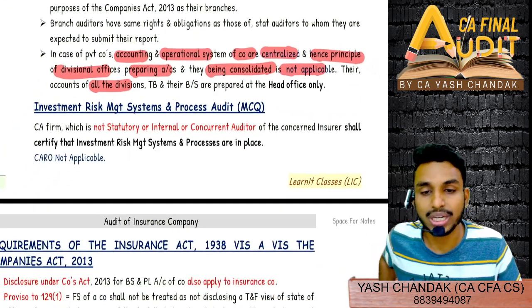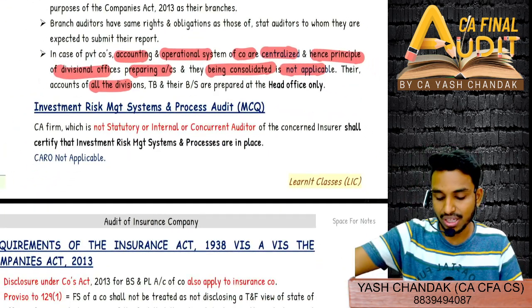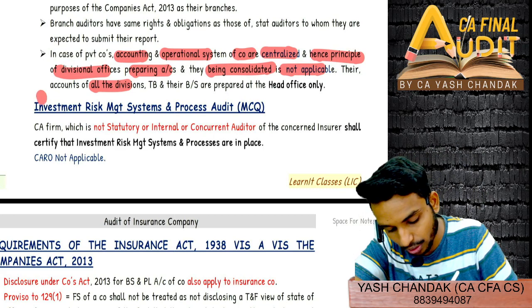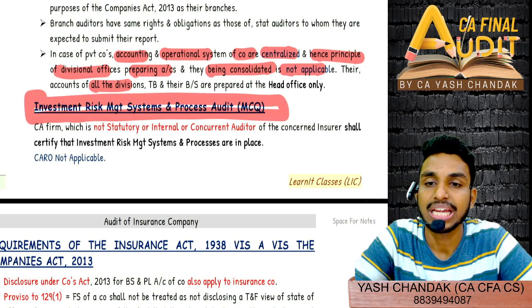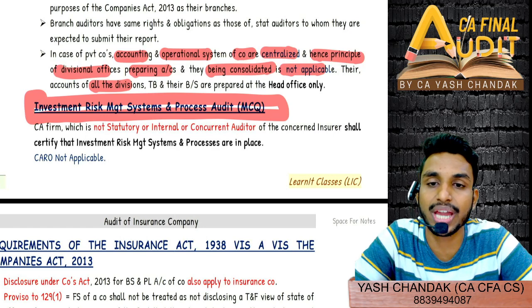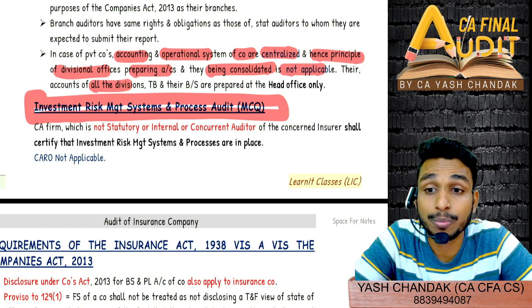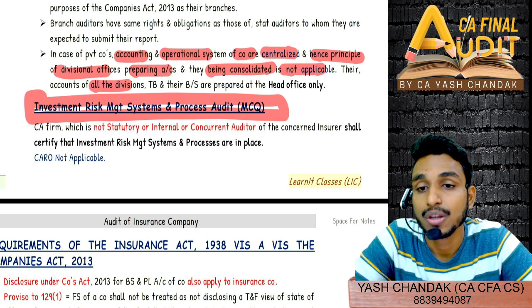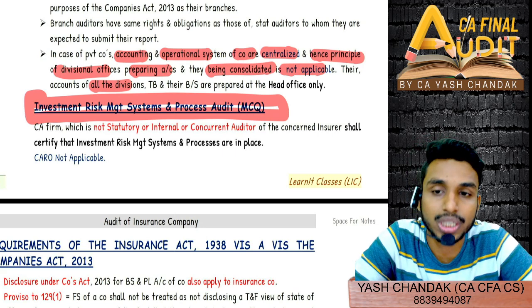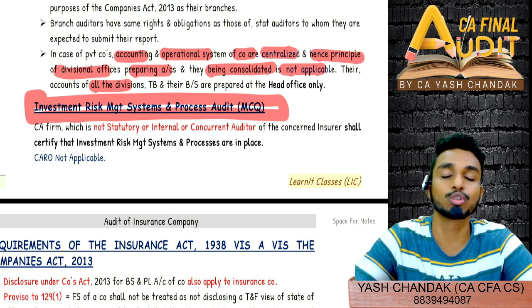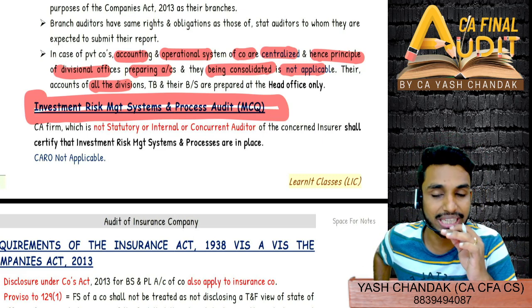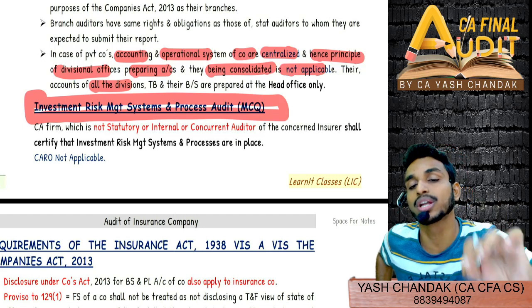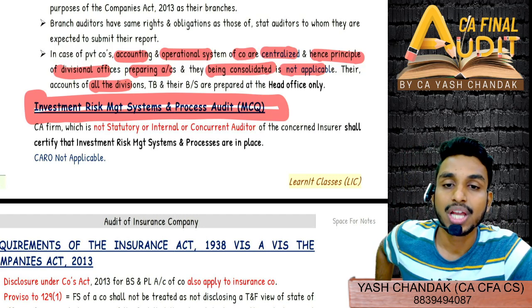Now come to a very important line, which is investment risk management system and process audit. Generally an MCQ comes from here. The investment risk management system (RMS) and your process audit have to be audited by an independent firm, which is not your statutory audit, internal audit or concurrent audit firm. That CA firm should not be related to you. It should neither be your statutory auditor, nor your internal auditor, nor your concurrent auditor.